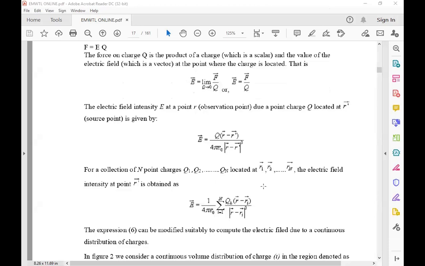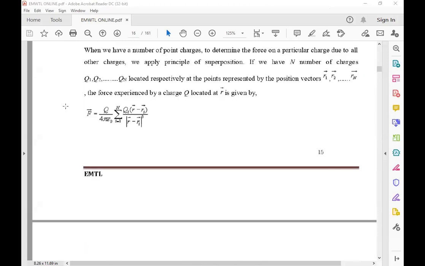The same thing as previously, where the force is there. Force per unit charge, whatever formula we got there, the remaining formula is for the electric field intensity only.